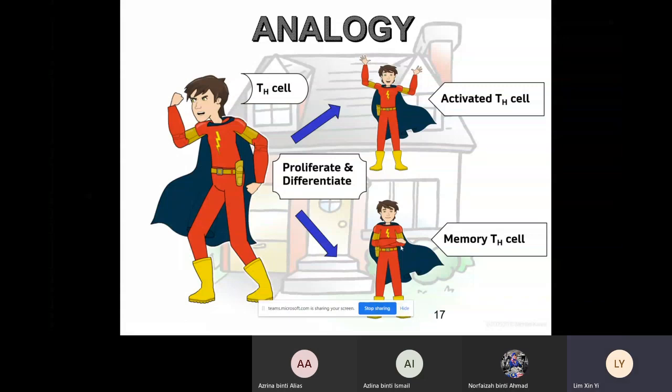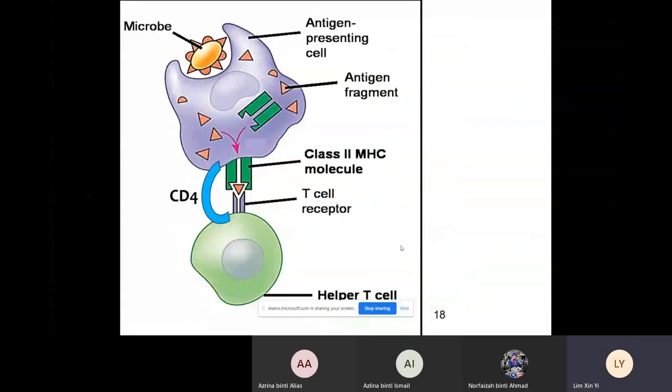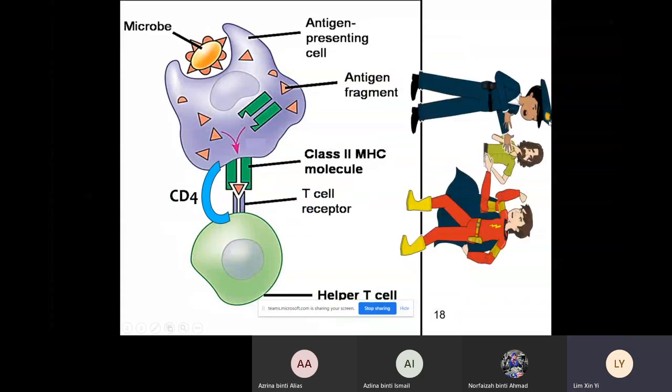All right. About the diagram that we have seen just now: the APC has a class 2 molecule which holds our antigen fragment, and the helper T cell holds it with the T cell receptor and CD4. You can imagine it using this diagram. The hand of the policeman is like the class 2 molecule. The bad guy, half portion, is like the antigen fragment. This superhero is our helper T cell, with one hand the T cell receptor and another hand the CD4. So this is our APC.